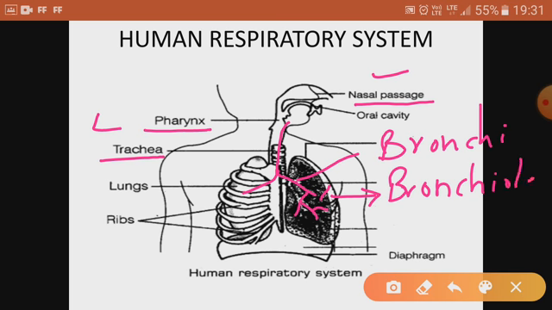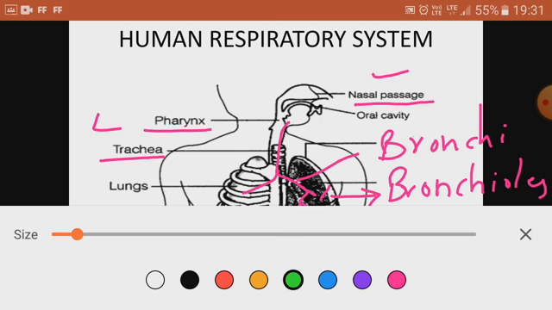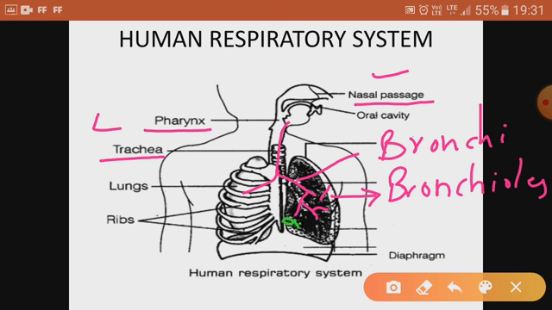Now these bronchioles further divide into a bunch of balloon-like or grape-like structures like this. This is the main functional unit of your lungs or respiratory system, which is called alveoli.